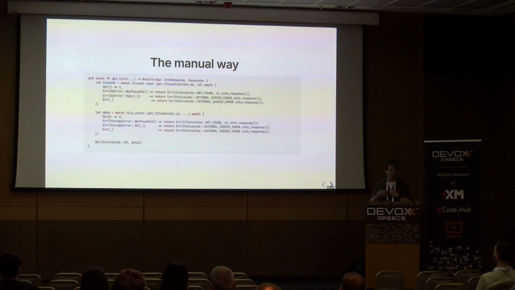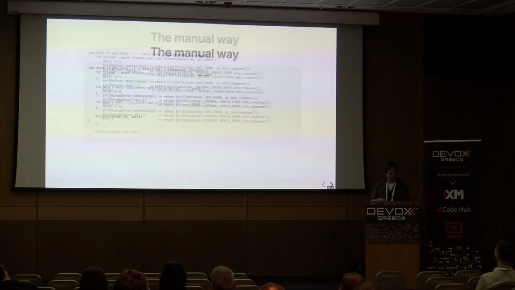You can imagine that what we should do in response to a DB error not found is going to be common regardless of the API endpoint, right? Like if I said, get me the metadata about a tile set, and I ask for a tile set that's not there, I'm going to want to return a 404. So this is really duplicative and kind of not very pleasant to read.